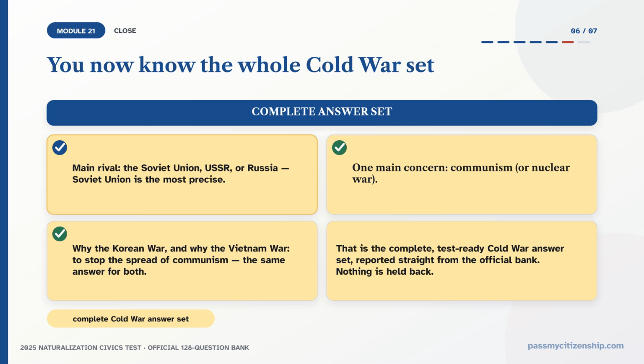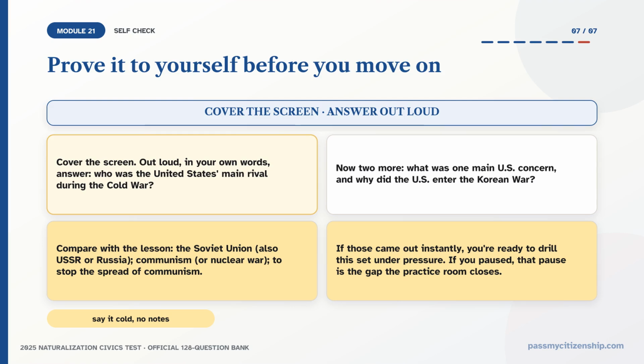Nothing is held back. Prove it to yourself before you move on. Cover the screen, and out loud in your own words, answer. Who was the United States' main rival during the Cold War? Now 2 more. What was one main U.S. concern? And why did the U.S. enter the Korean War?